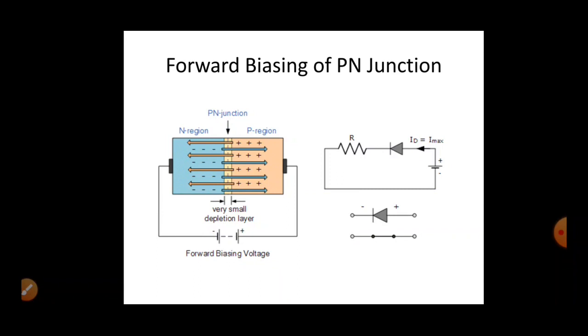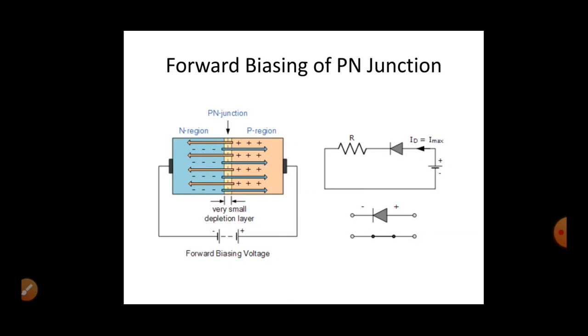If we connect p to the positive terminal, the majority carriers, that is electrons in the n region, will keep on moving towards the positive terminal, and when we connect the n region to the negative terminal, the majority carriers of the p region, that is holes, will start to move towards the negative terminal.